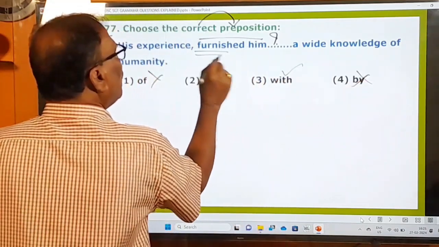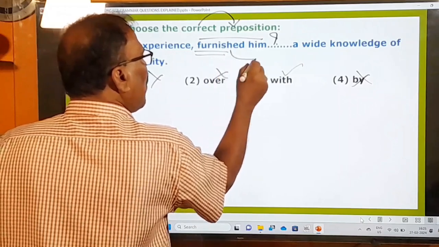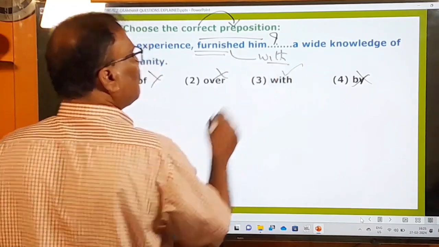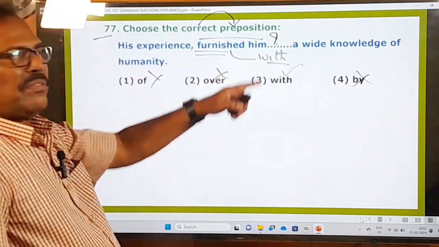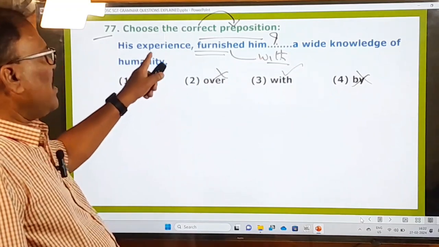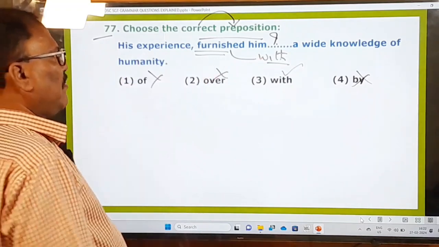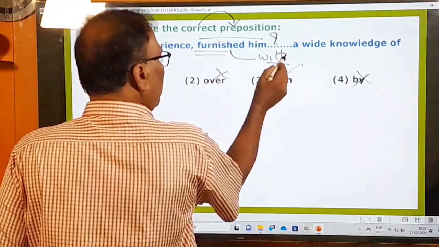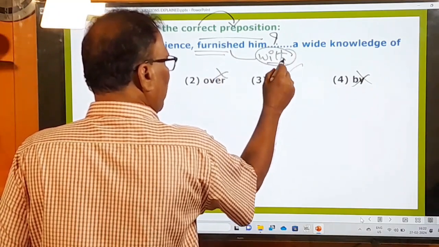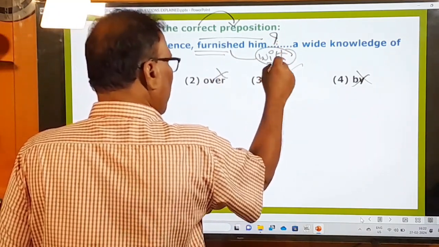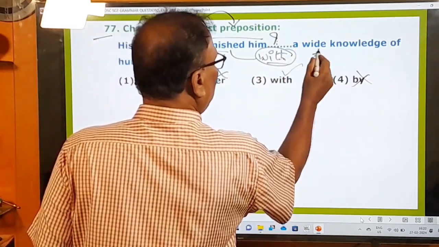So after this word furnished, it is always followed by the preposition with. His experience furnished him with. So furnished is a word which is always followed by the preposition with. Therefore, in this blank, with must be used. Only with is correct and this is the right one.